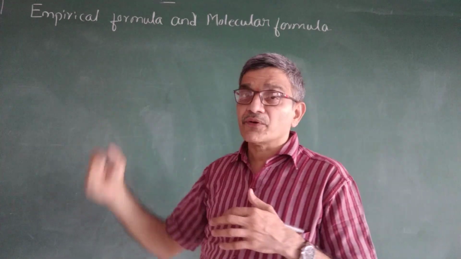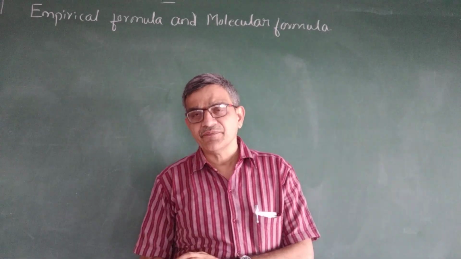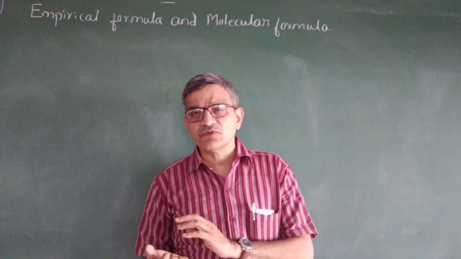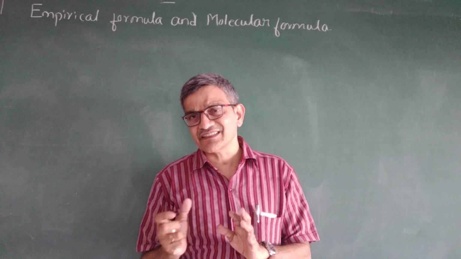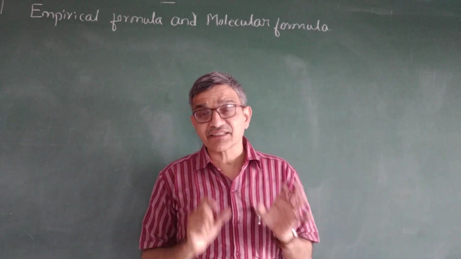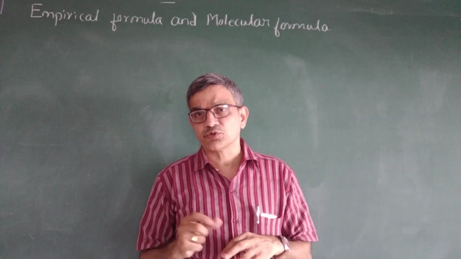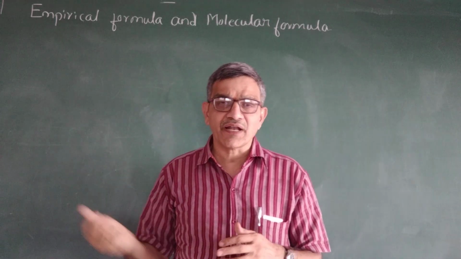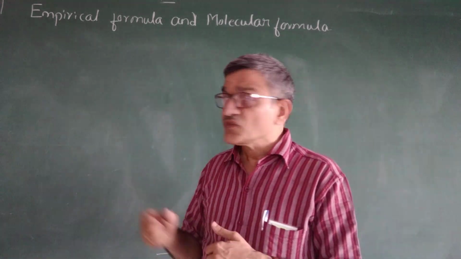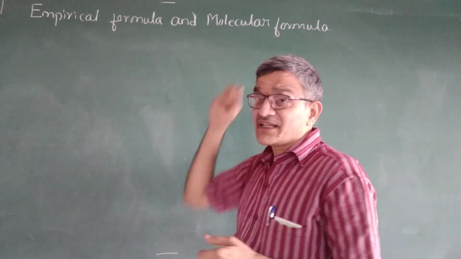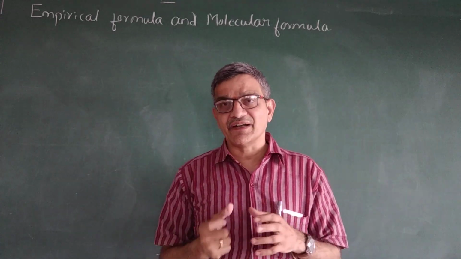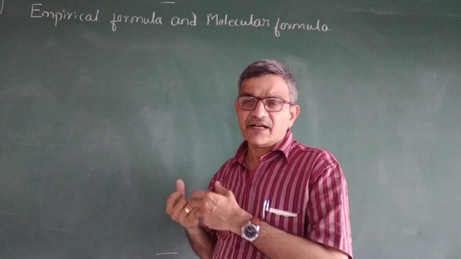Empirical formula only tells the ratio of the atoms, in what ratio the atoms are present. That is nothing but the empirical formula. If we ask exactly how many there are, the ratio is like 1:2, 2:3, 3:4, like that. Okay. What is the molecular formula? It is the exact number of atoms present in the given compound.